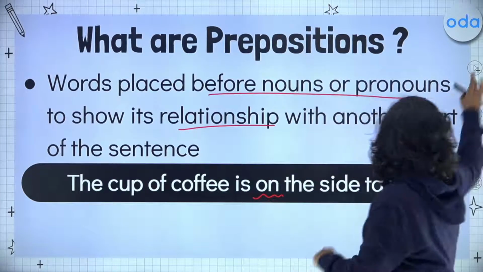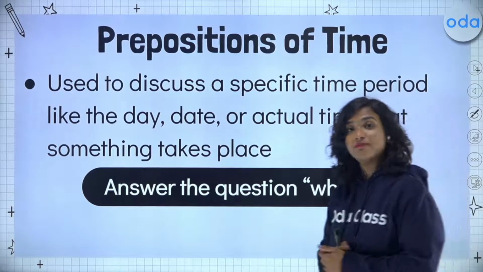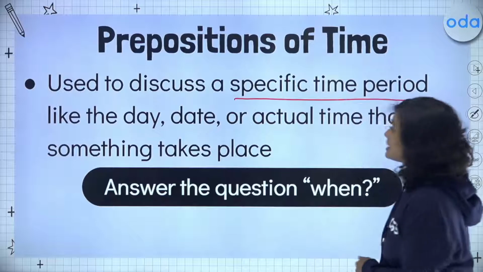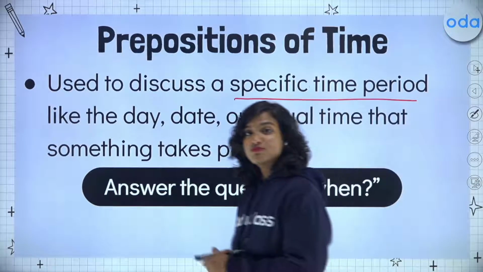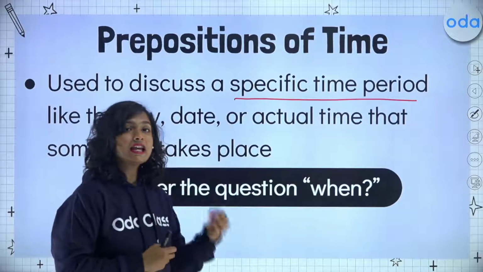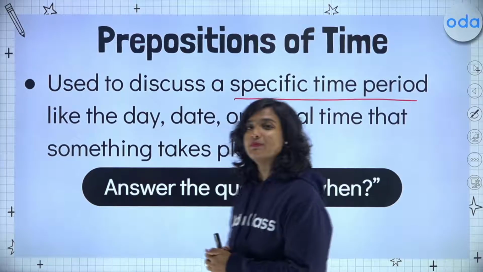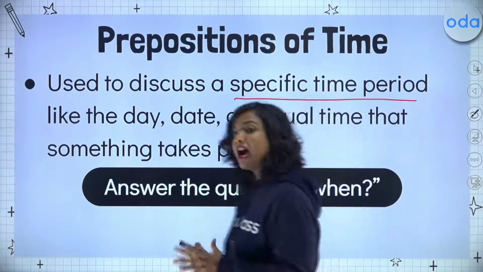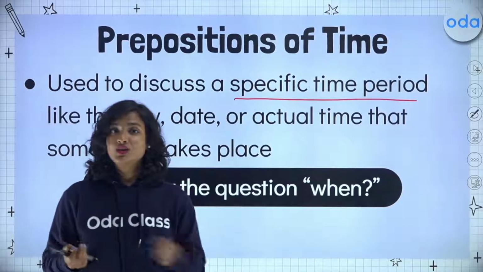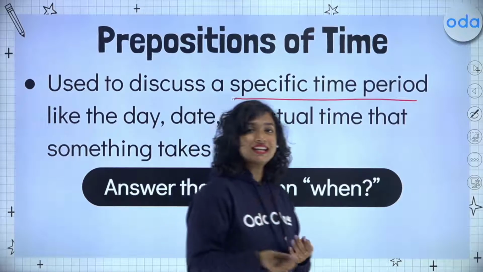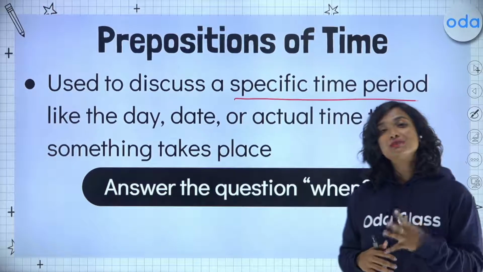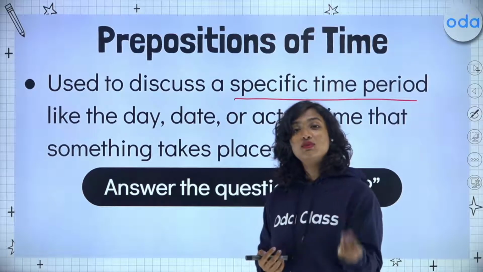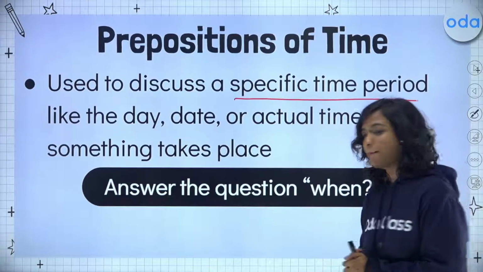Now, specifically talking about prepositions of time. Prepositions of time are used to discuss a specific time period, whether that is a specific day, date, or the exact time that something has occurred. For example, they answer the question when. So whether it is day or date or the time, the question being answered with the help of these prepositions is always when did this action take place.